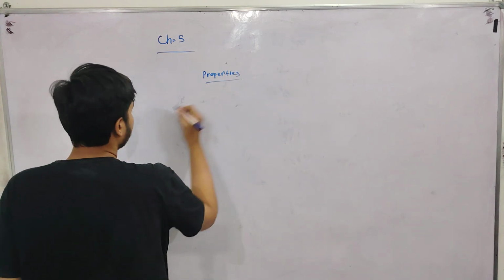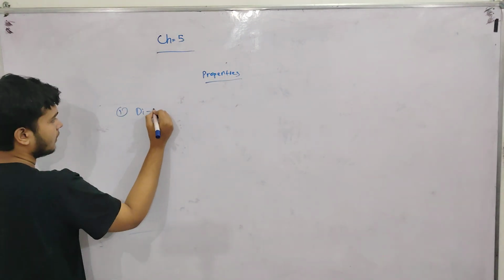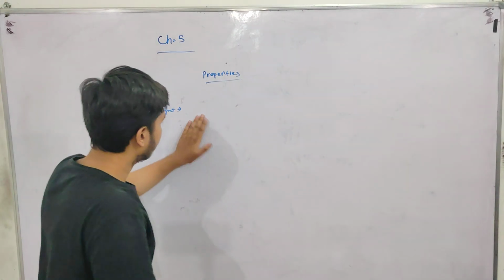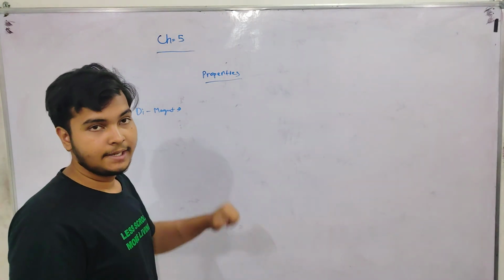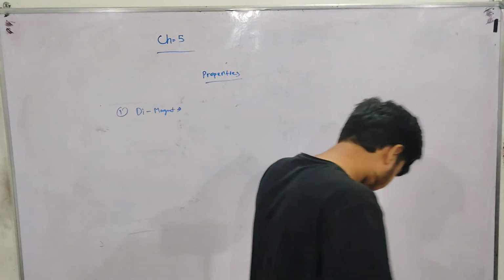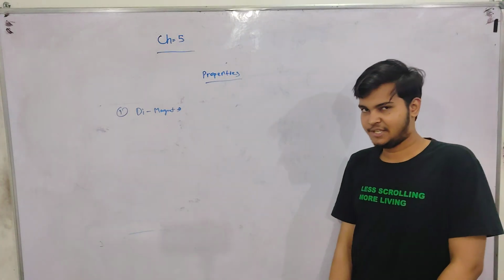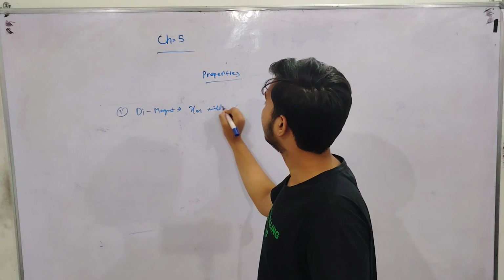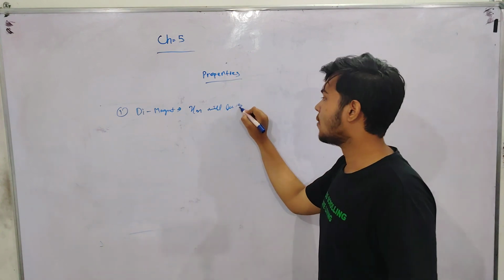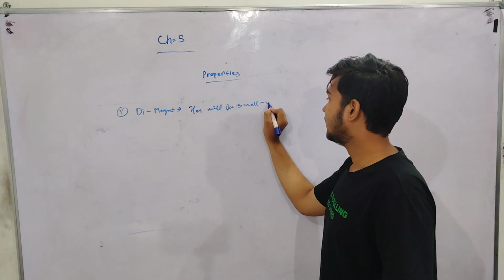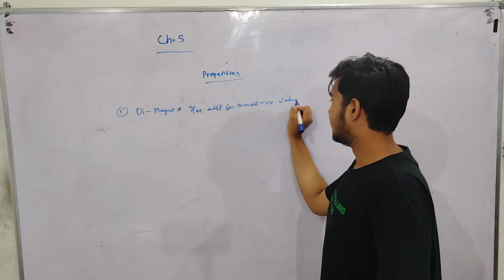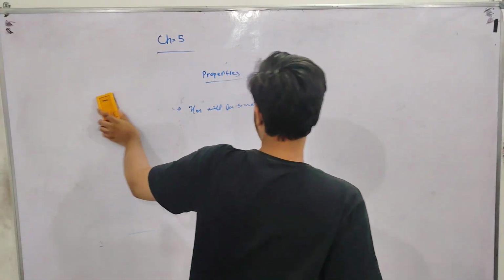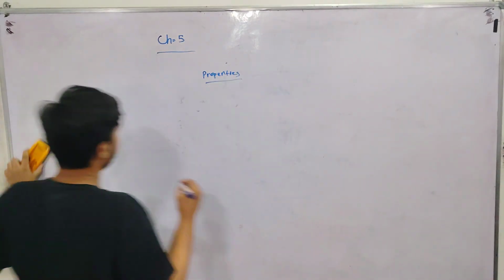Properties of diamagnet. Magnetic susceptibility, the topic we have studied before, is I by H. Magnetic susceptibility will be a small negative value in case of diamagnetic.